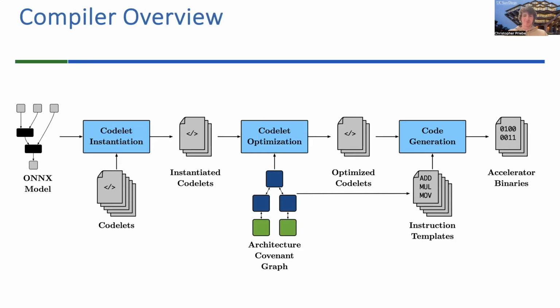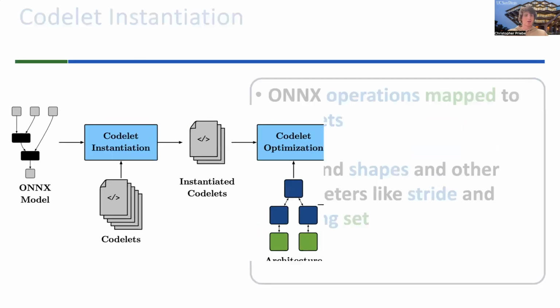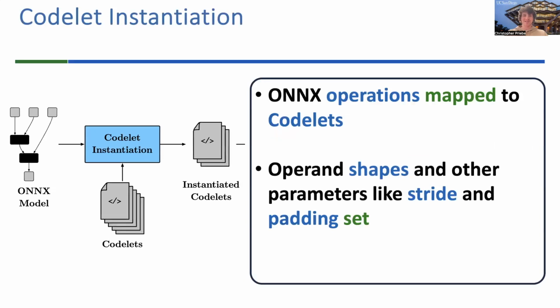Sweet. So we've gone over the background behind our compiler, which are the architecture covenant graph and the codelets. Now we can go over the overall compilation flow, which leverages the architecture covenant graph and the codelets to enable multi-target compilation. So the first step in compilation is instantiating the codelets. Our compiler takes an ONNX representation of the neural network as input. ONNX stands for Open Neural Network Exchange, and we use ONNX because it's highly interoperable between popular deep learning frameworks such as PyTorch and TensorFlow.